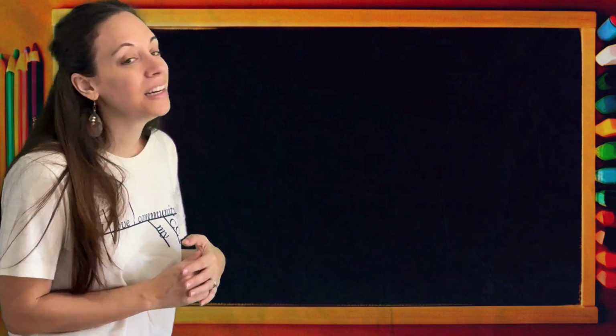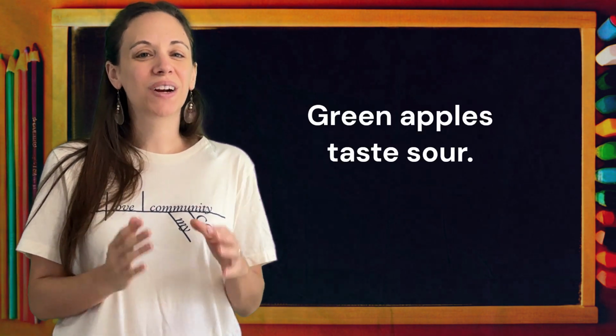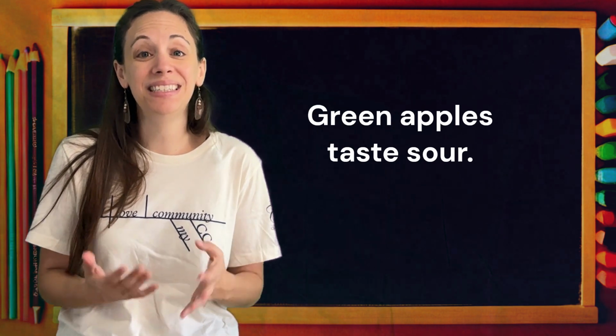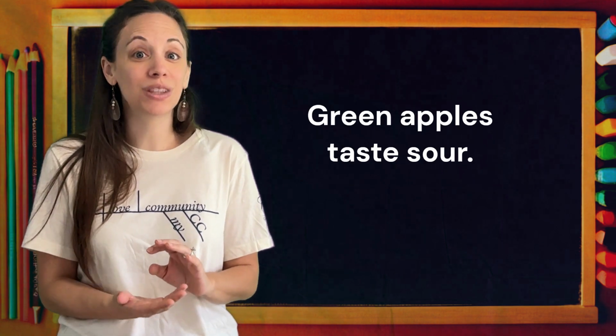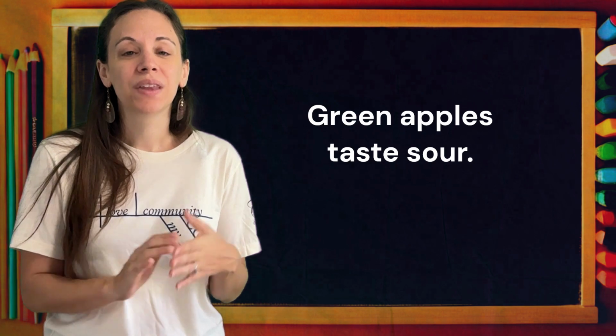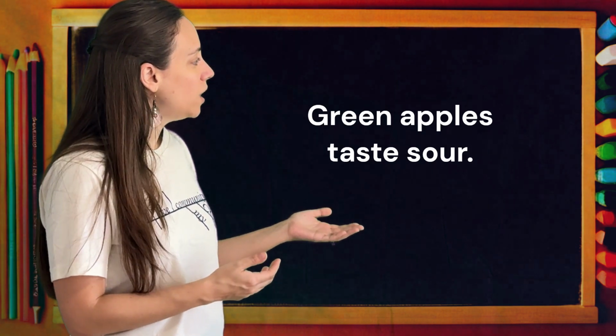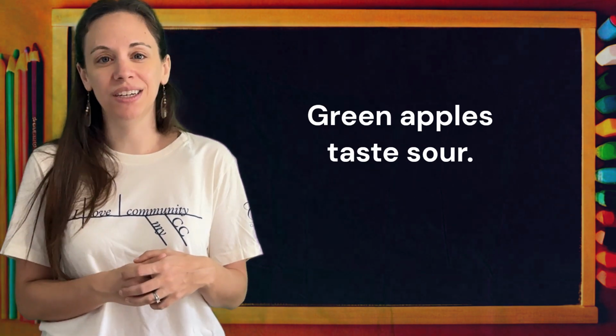This sentence, green apples taste sour. Now, we're going to play around with this one a little bit because taste sometimes can be a transitive verb or sometimes could be a linking verb. We have to make sure we identify which one it is. So, who or what taste sour? That's apples. We're going to label apples as our subject noun.